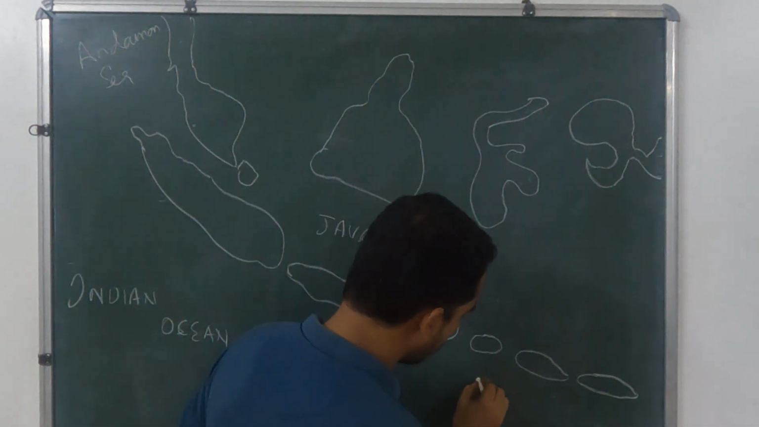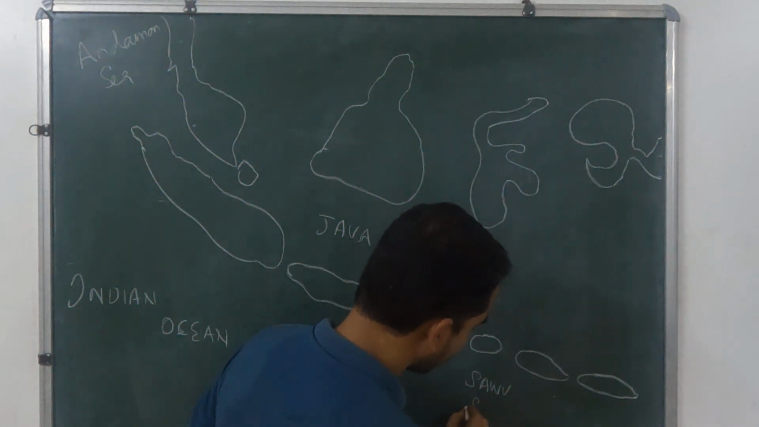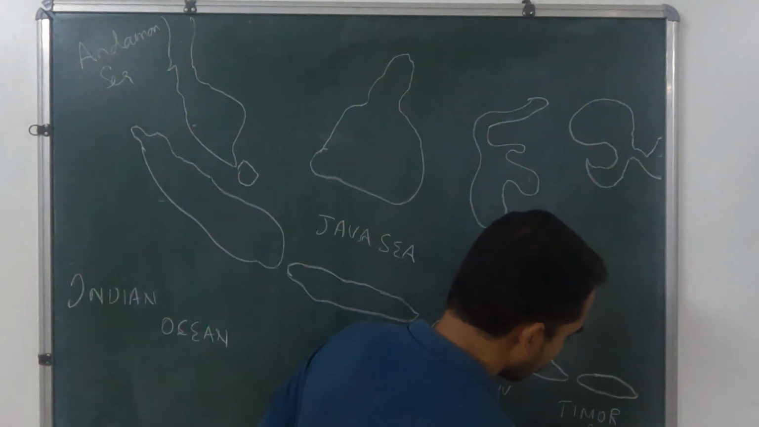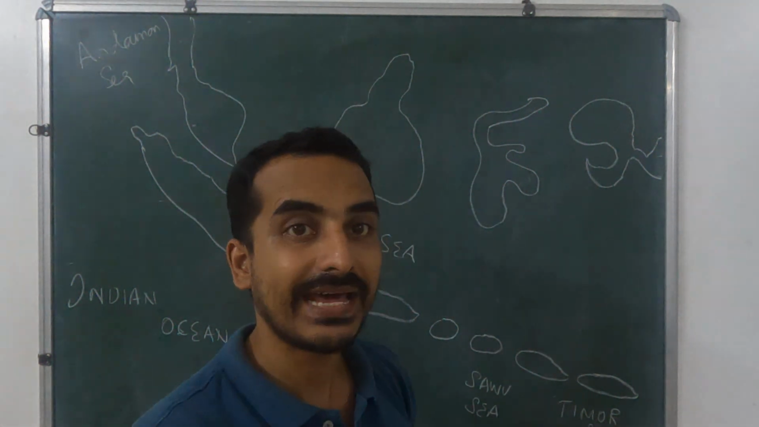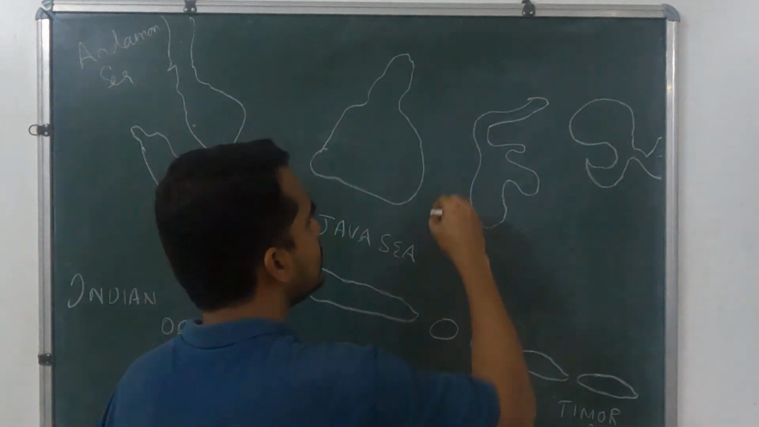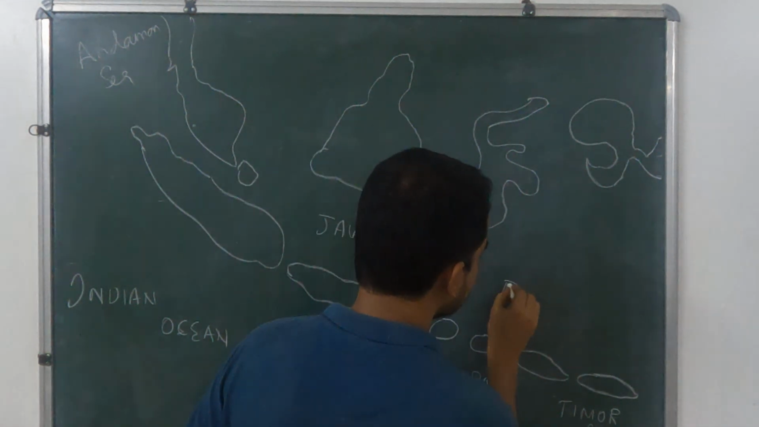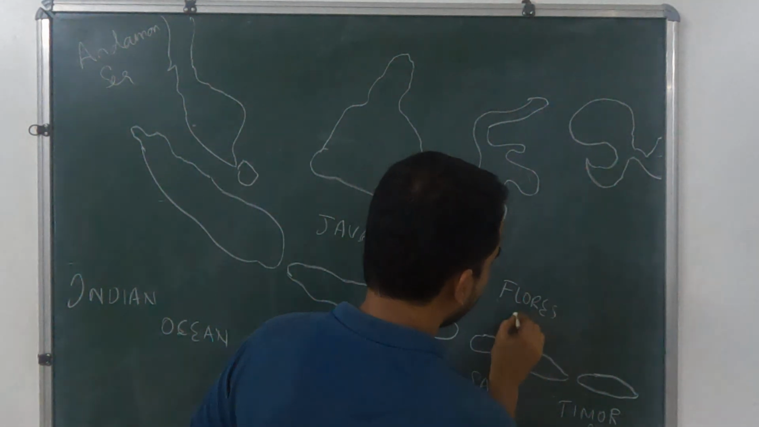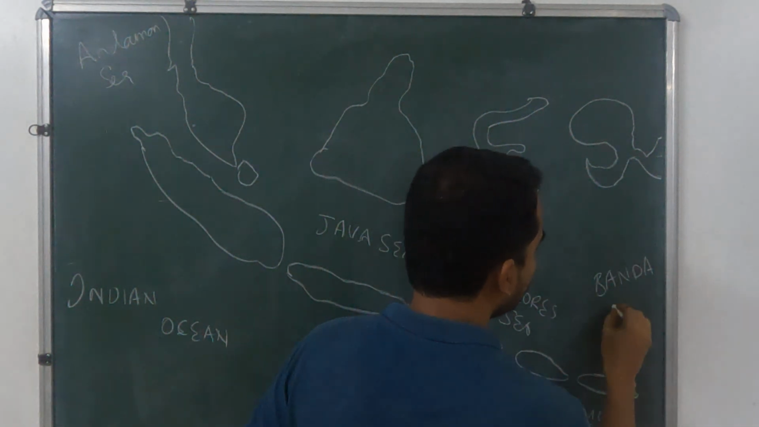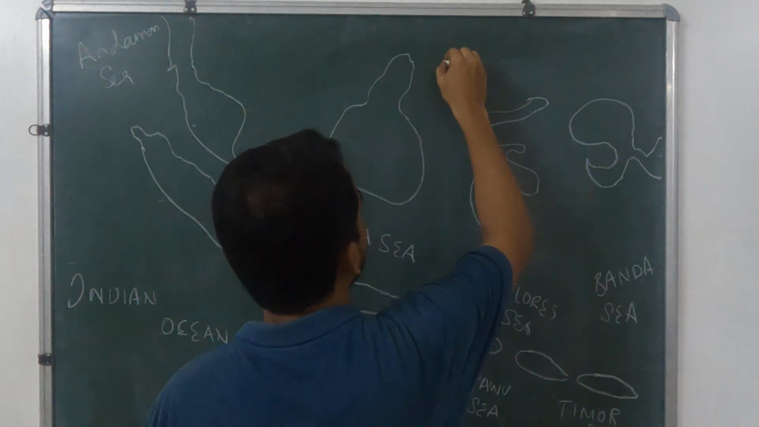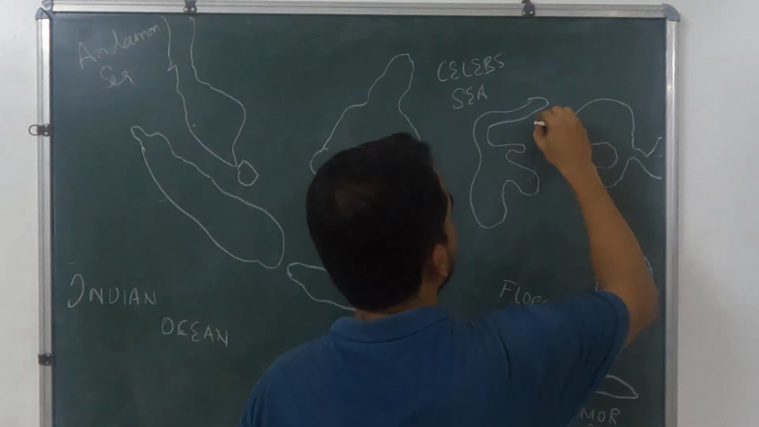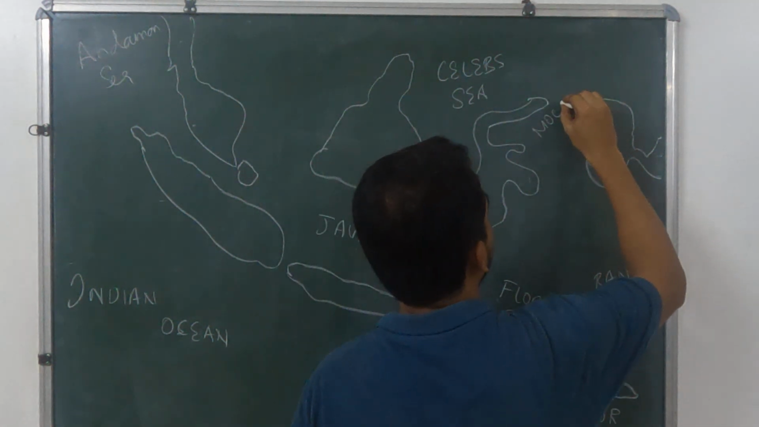Then it is South Sea, and here Timor Sea. Okay, and after Timor Sea it is Arafura Sea, the northern part of Australia. Okay, and here it is Java Sea, and here it is Flores Sea, and then Banda Sea. So many marginal seas are located, and here it is Celebes Sea, and here it is Molucca Sea.